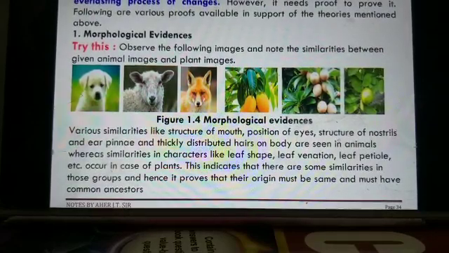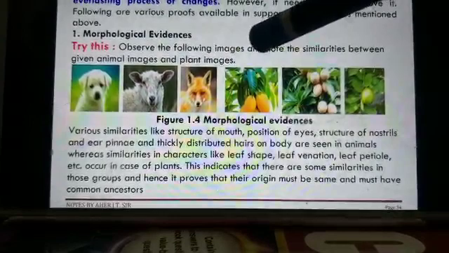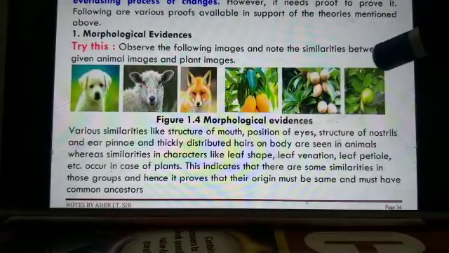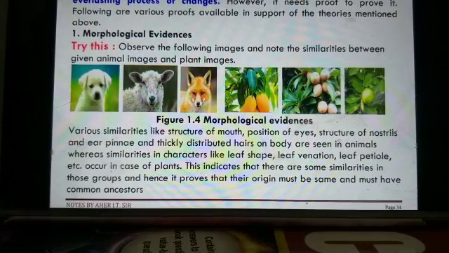Now first see morphological evidence. So what is meant by morphology? Morphology is the study of size, shape and structure of plants and animals. So that is called morphology. In morphological evidences, observe the following images and note the similarities between the given animal images and plant images.